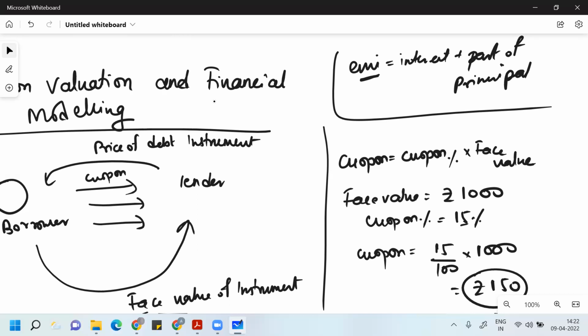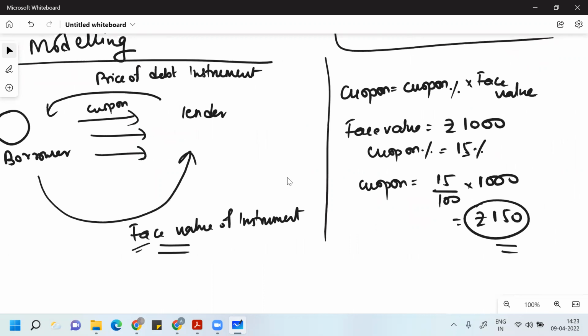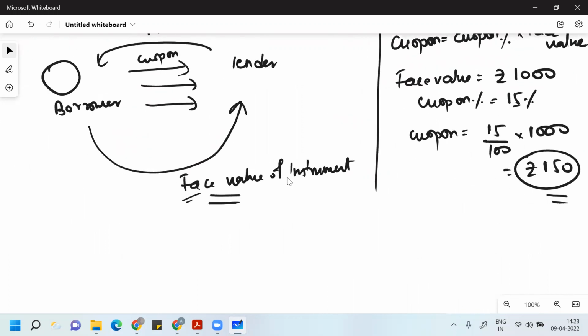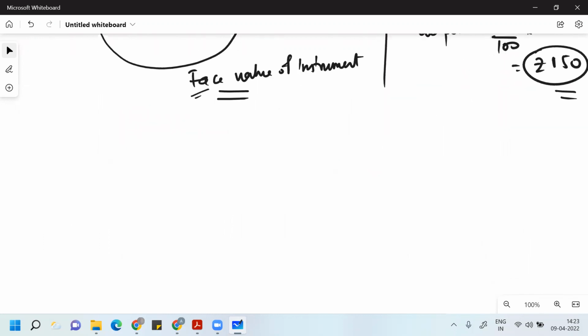If any of you has taken an education loan, home loan, car loan, or bike loan, you end up paying EMI, which is interest plus a part of principal. But in the case of financial instruments, we don't use the concept of EMI. Here we just use the concept of interest, and on the maturity you pay the face value.